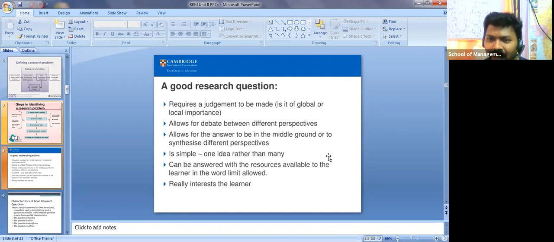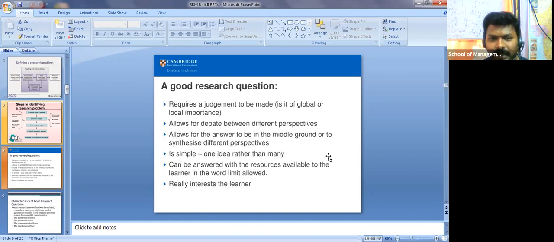So you should not have n number of ideas. You should have only one idea. Then work on that. So rather than keeping n number of ideas in your brain, focus on that. Okay. So can be answered with the resources available to the learner in the word limit allowed.